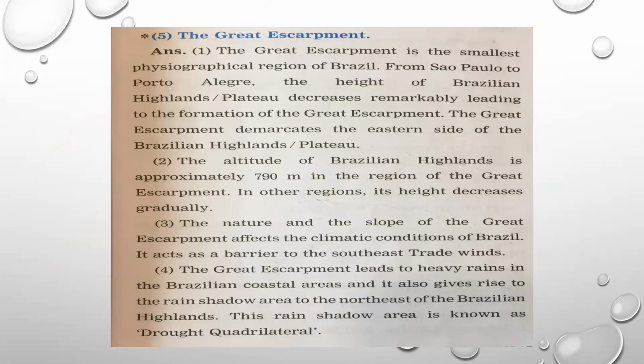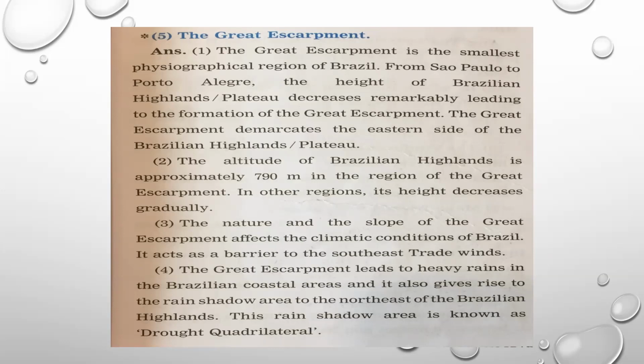Second point, the altitude, that is height of Brazilian highlands, is approximately 790 meters in the region of the Great Escarpment. In other regions, the height decreases. The nature and the slope of Great Escarpment affects the climatic conditions of Brazil. It acts as a barrier, that is a wall or an obstacle to the southeast trade winds.